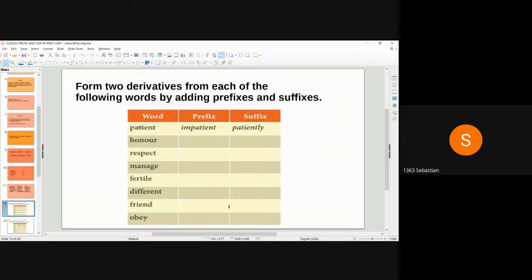First example is given. Patient is the word. Im is the prefix. So derivatives of patient, impatient, patiently. So impatient is the word, im is the prefix. Patiently is the word, ly is the suffix.